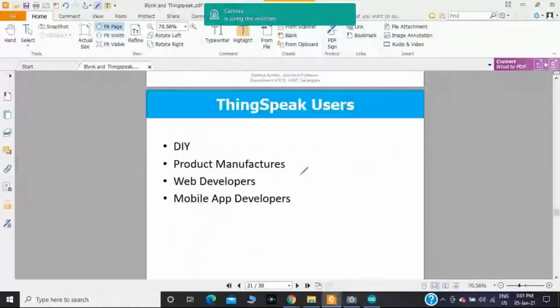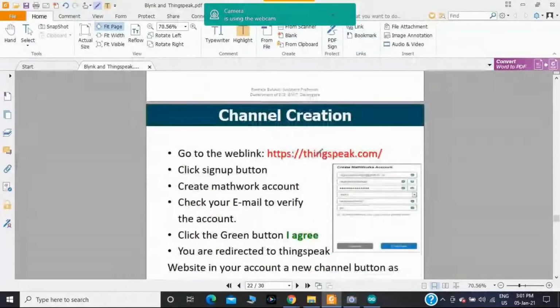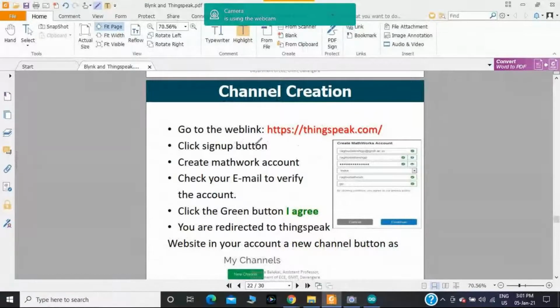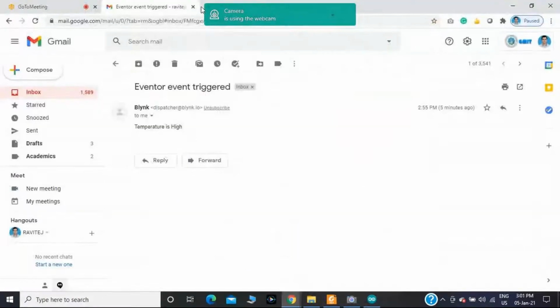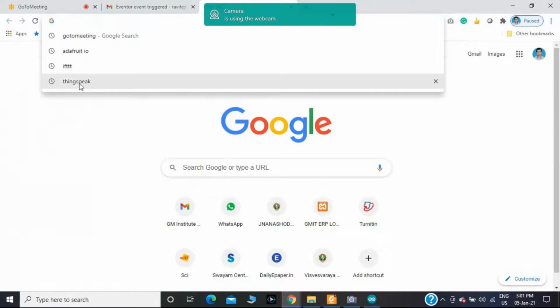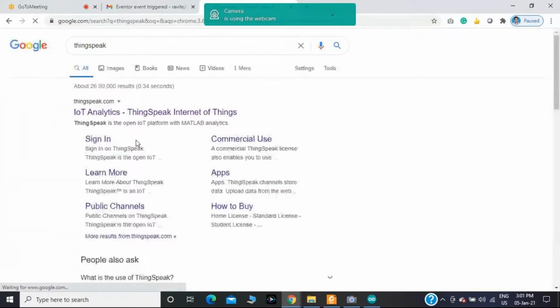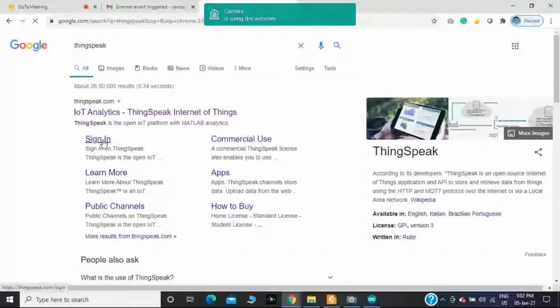First, I will move towards channel creation using ThingSpeak. First, all of you go to the web link https://thingspeak.com. Okay, ThingSpeak. First, we should sign in.